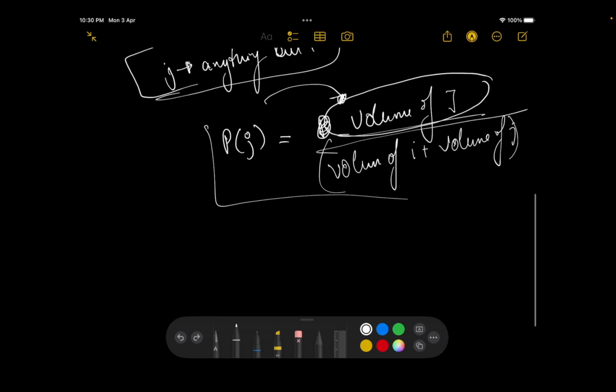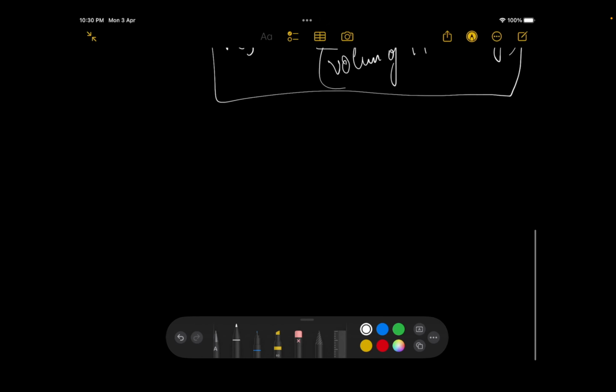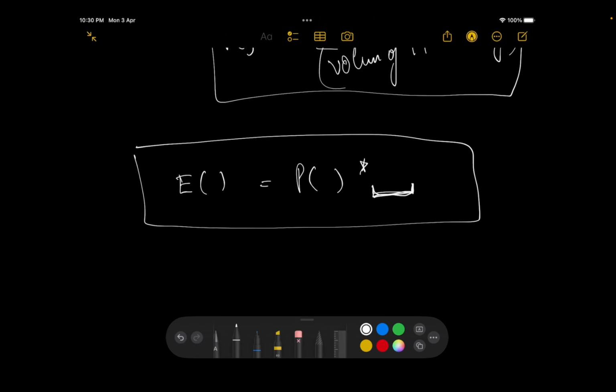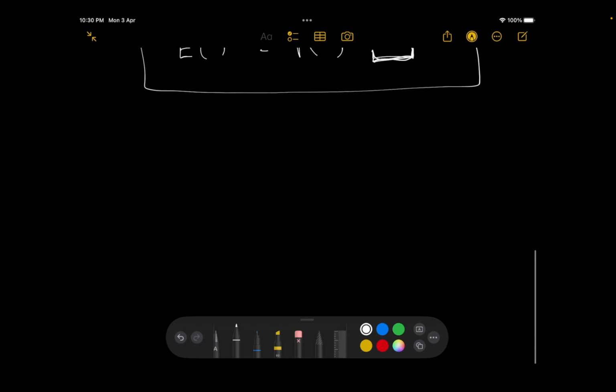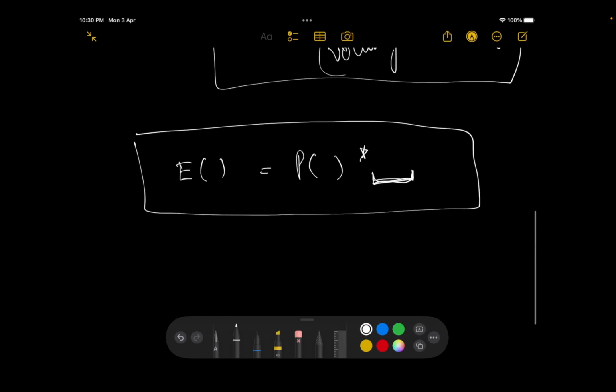Now we already know the probability, but we said that the expectation value is actually the probability into the value it's going to add to our score. So what should be this particular value over here? That would depend on what we are trying to find. We are just trying to find the number of balls that are being picked, right? For any ball, the number of balls is exactly one. For a ball I, if I pick that, how many balls am I adding to my answer? I'm definitely adding just a single ball. So I'll write one over here.